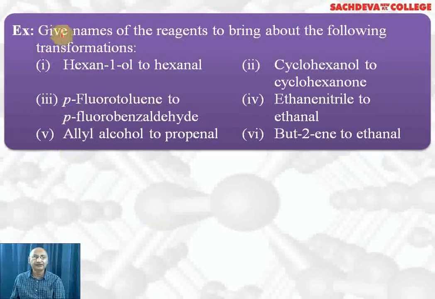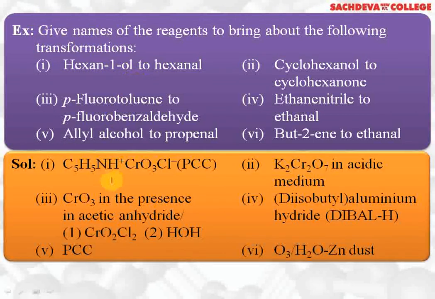Next, we are taking a question based on the reactions which we have done. Give the names of the reagent to bring about the following transformation. Hexan-1-ol to hexanal can be done by mild oxidation with PCC, that is pyridinium chlorochromate. Second is cyclohexanol to cyclohexanone. Potassium dichromate in acidic medium can be used to convert secondary alcohol to ketone.